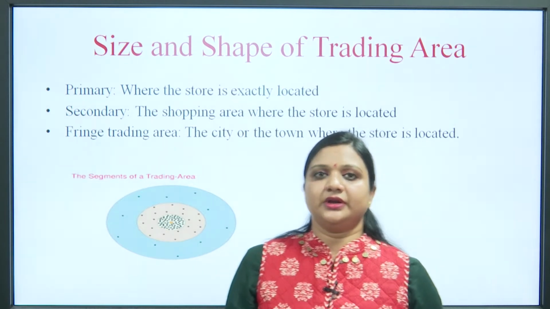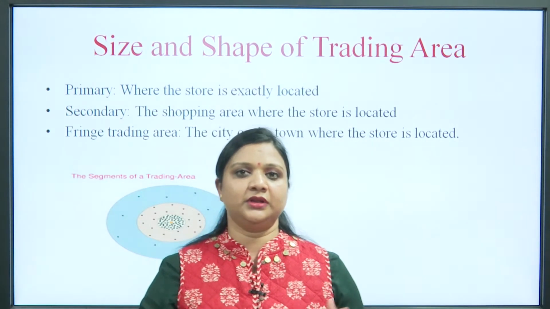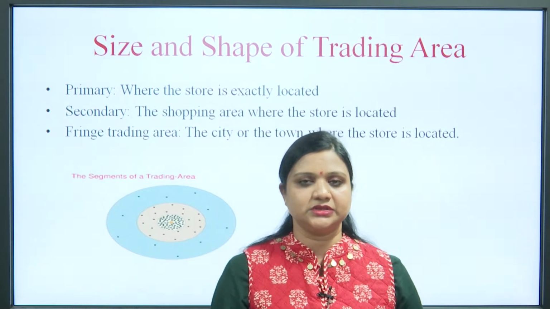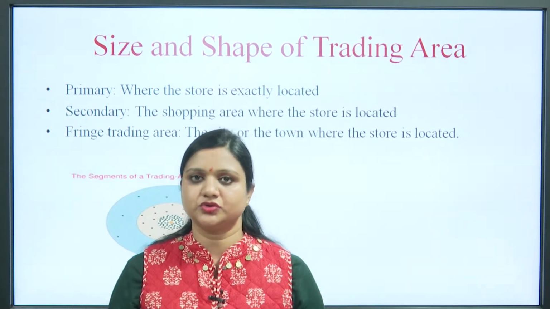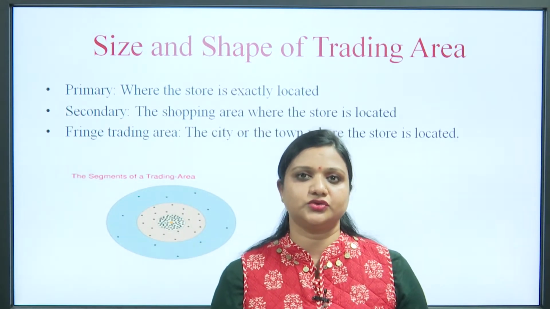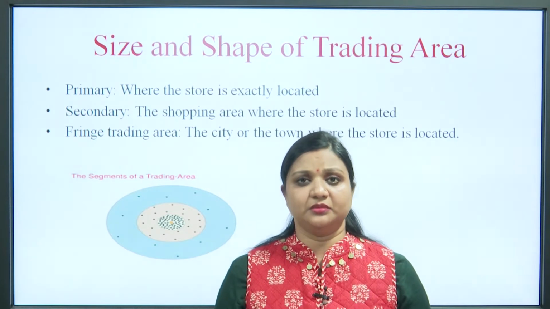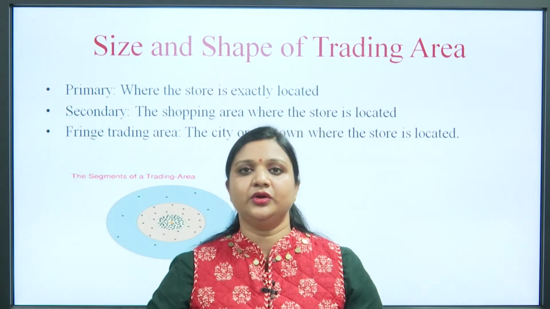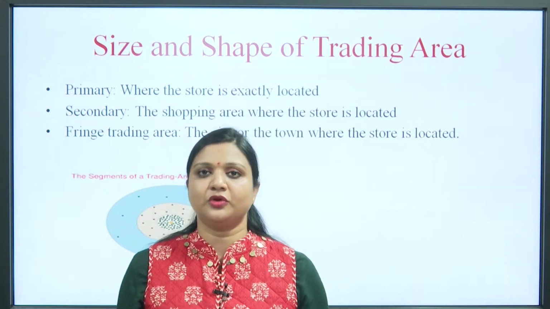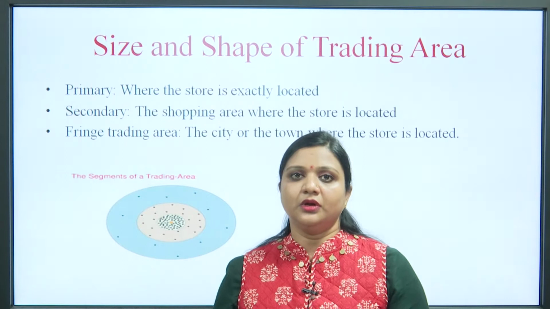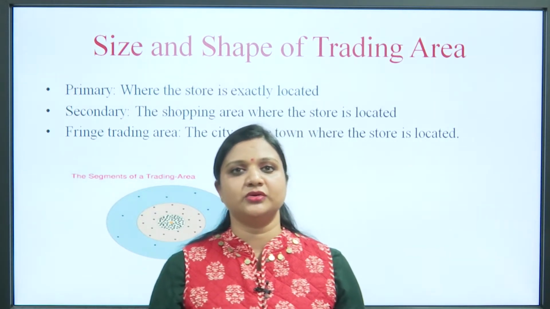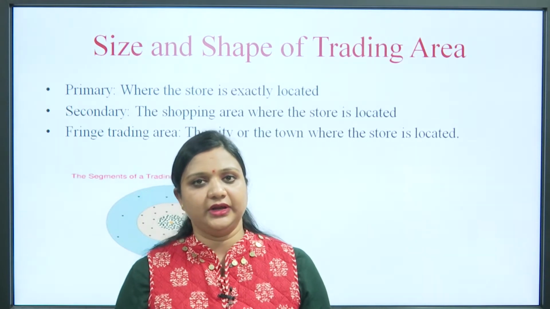So the fringe, or tertiary, is the bigger area, the city and town where that store is located. The secondary one is the shopping area where the store is located. In that city or town there are many shopping areas available, so in which shopping area that particular store is located, that is all about the primary trading area.